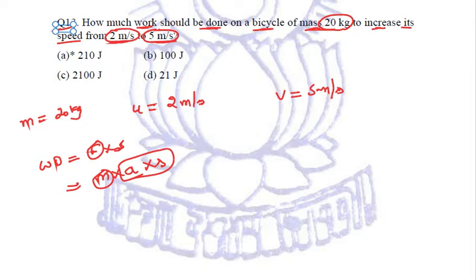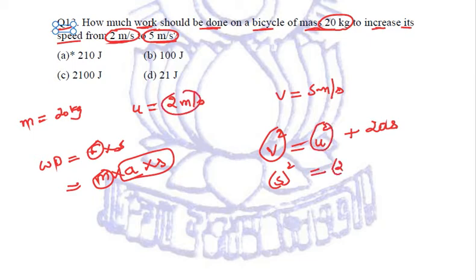We are going to do it by using third equation of motion, which says that v square is u square plus 2as. Now v is given to us in the question, that comes out to be 5 square, putting the values. U is given to us in the question, that is 2 square, putting its value, plus 2 into a into s. Now 5 square becomes 25 is equal to 4 plus 2as.